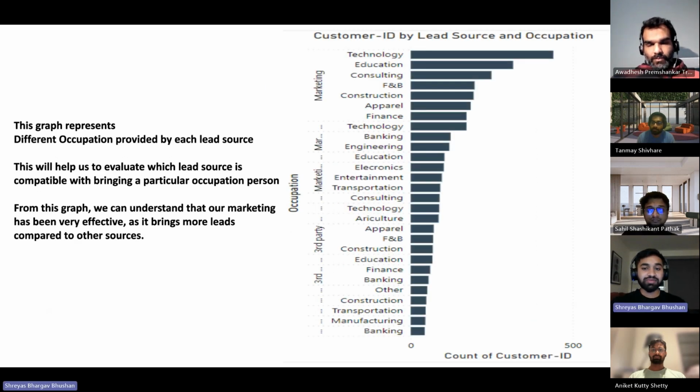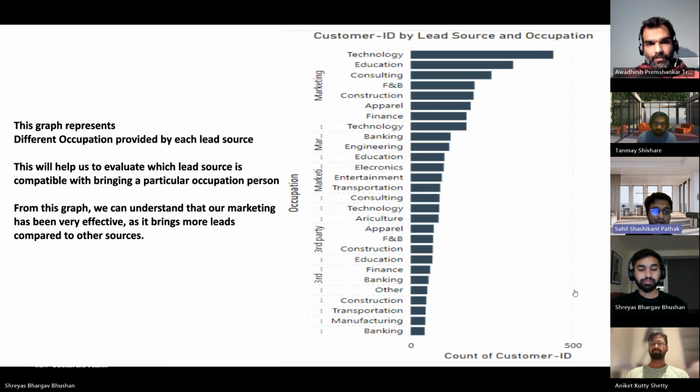Now, I will explain this. So this graph represents the different occupations provided by each lead source, as you can see on the right side. This will help us evaluate which lead source is compatible with bringing a particular occupation person. From this graph, we can conclude that marketing has been very effective as it is bringing more and more leads compared to the other sources.